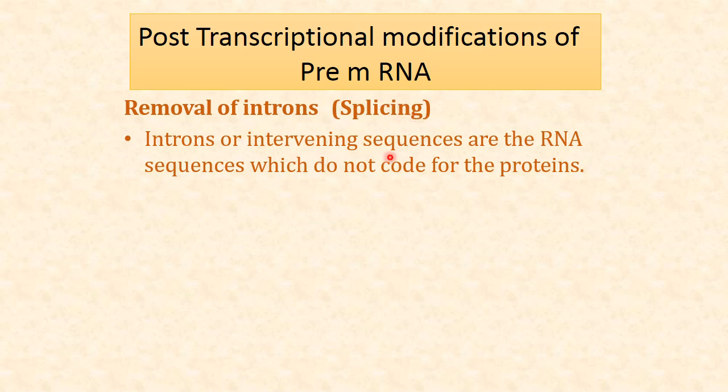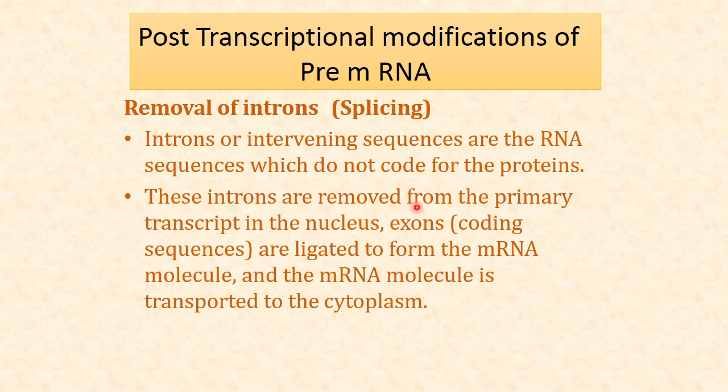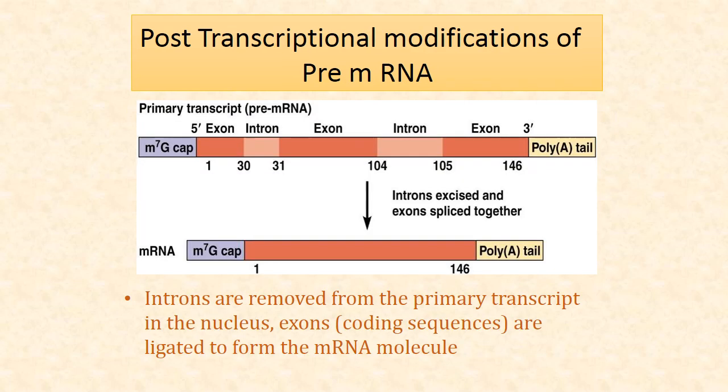Introns or intervening sequences are the RNA sequences which do not code for proteins. So these introns do not code for any proteins. These introns are to be removed from the primary transcript in the nucleus, and exons, which are the coding sequences, are joined together to form a messenger RNA molecule, and in this way the messenger RNA is then transported.